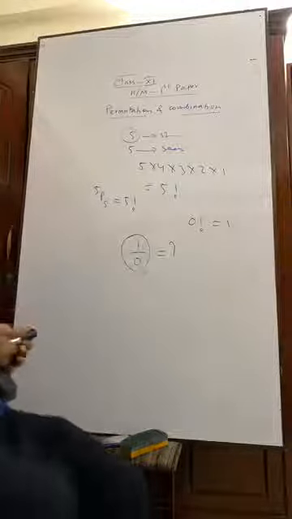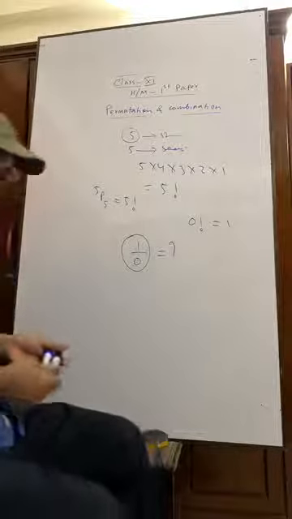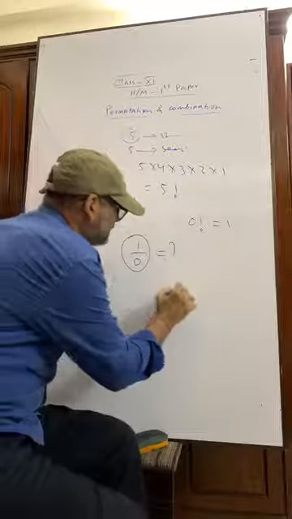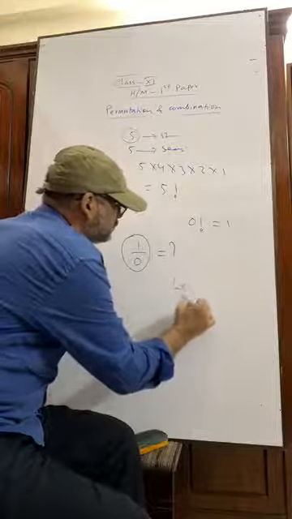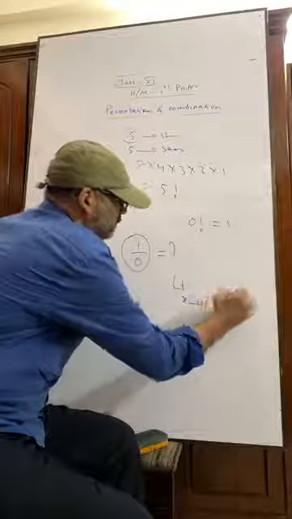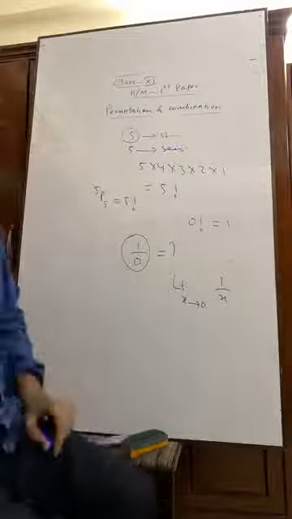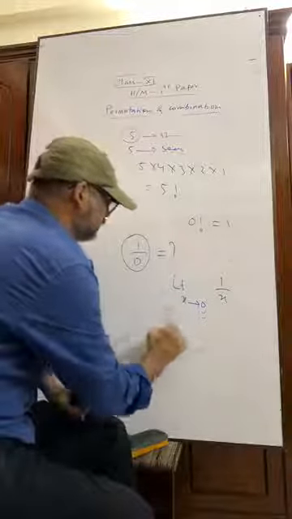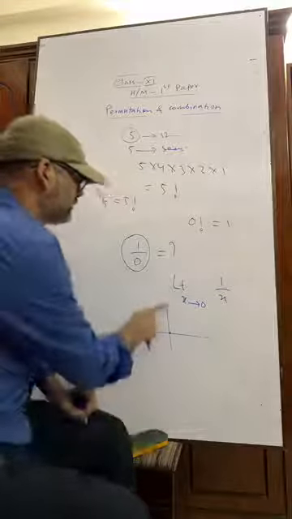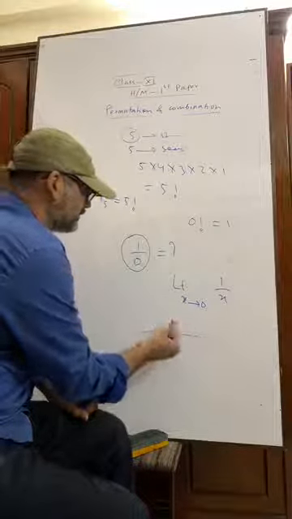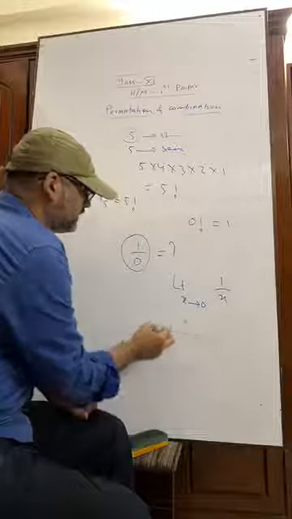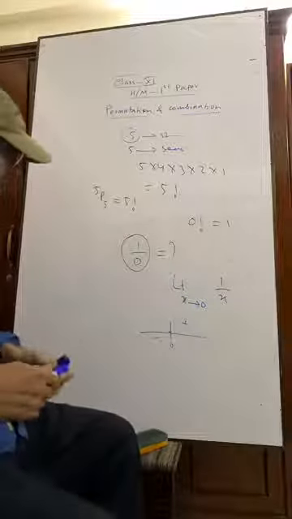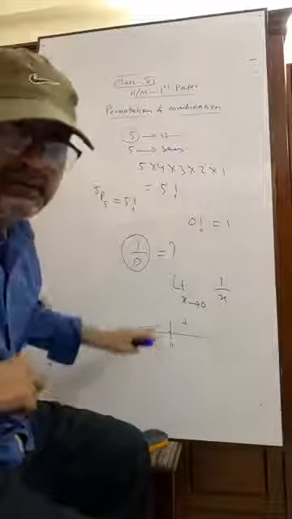1 by 0, I think in your exercise 9, first paper, you have something like this, a limit: limit x tends to 0 of 1 by x. What is the value? It has a graph like this. Suppose this is 0, so it has a positive side and a negative side, a positive value and a negative value. When I take a class on limits, I will make you understand.